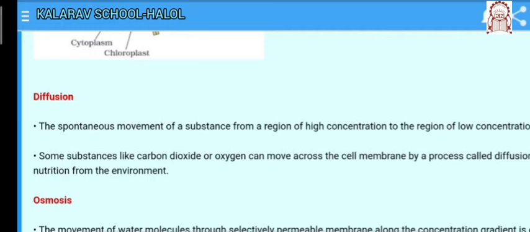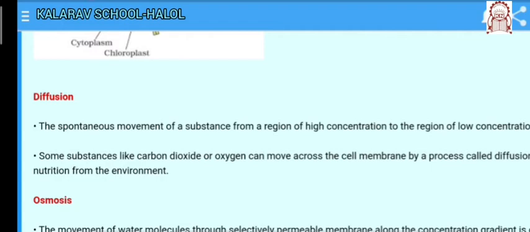One more example: similarly, oxygen enters the cell by the process of diffusion. Here the concentration of oxygen inside the cell is less, but the level of oxygen outside the cell is more. So, due to the difference in the concentration of O2 inside and outside the cell, diffusion takes place. So, diffusion plays an important role in the gaseous exchange between the cells as well as with the external environment.